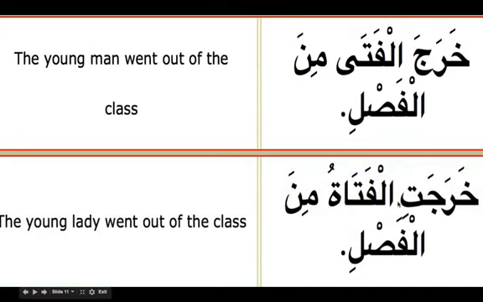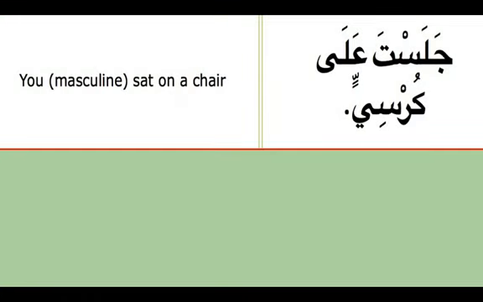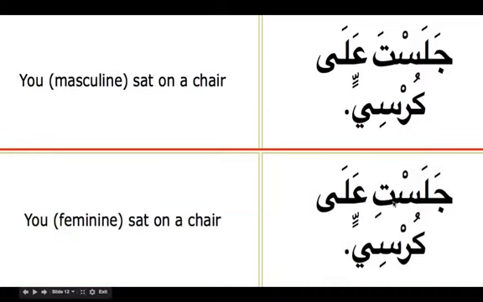How do you say the feminine? Kharajatil fatatu minal fasli. The young lady went out of the class. Jalasta ala kursi. Jalasta means, if you see here, the lam kalima has got sukun, so now we know this ta is a fa'il, that is anta, you. So you sat on the chair. Now we can understand the whole verb and the sequence. Jalasti is you, feminine. This ta is a fa'il and ala kursi is a jar majrur.